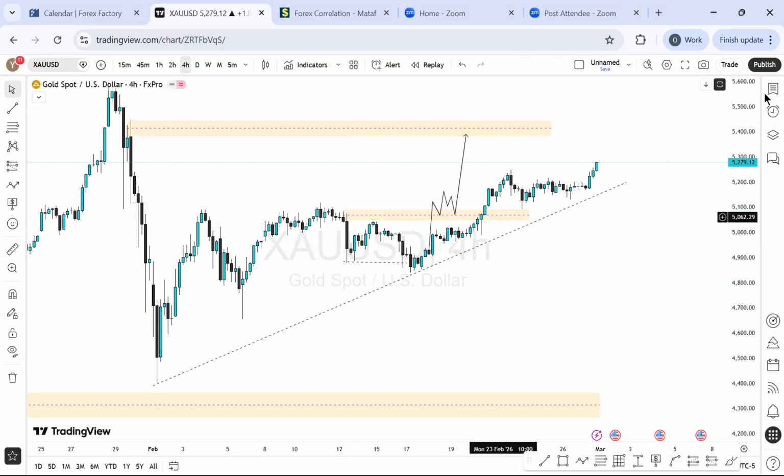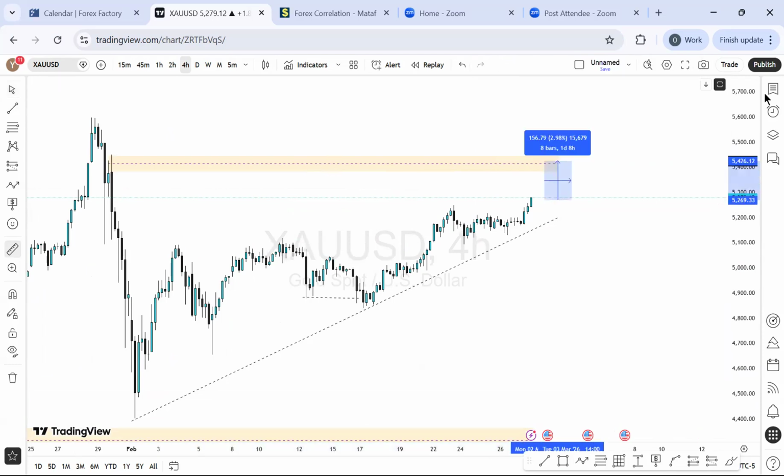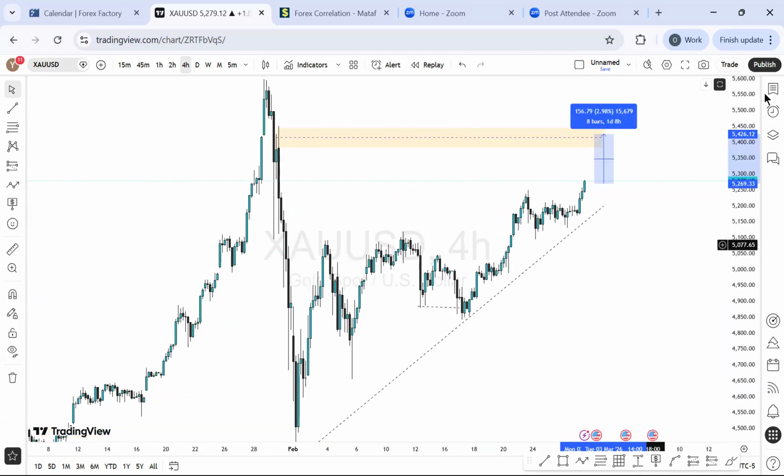And right here, you can see I'll take out this one. Also, I'll take out this one. They have done their job. This is what I'm expecting the price of gold to get into since 2 weeks now, and price has not gotten there. It has about 156 pips on average to get in there going forward for the week.